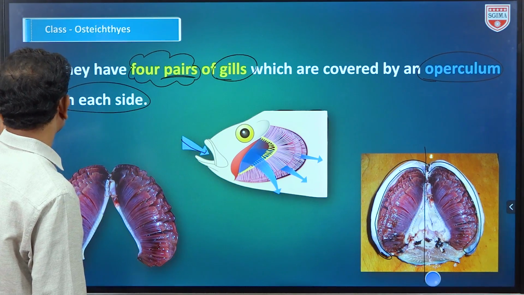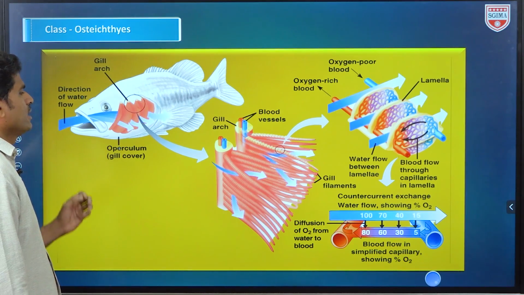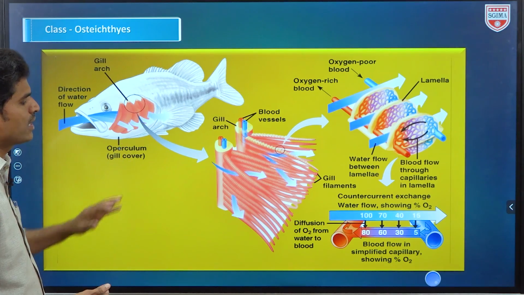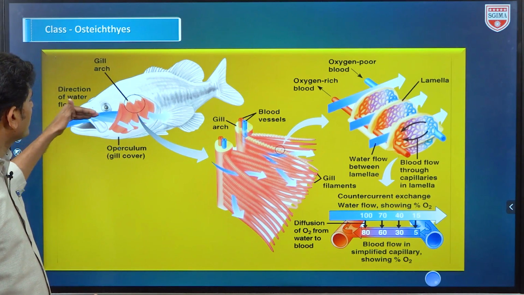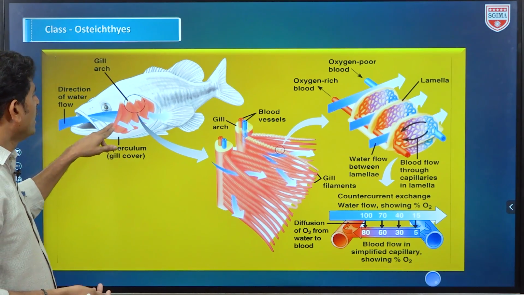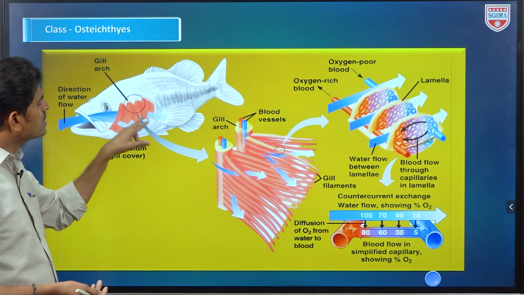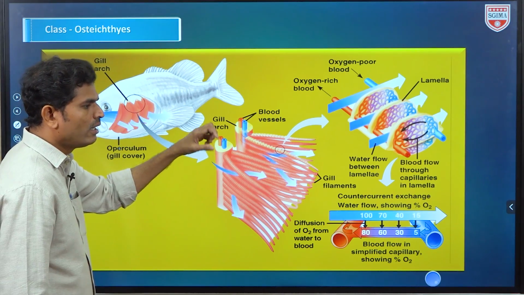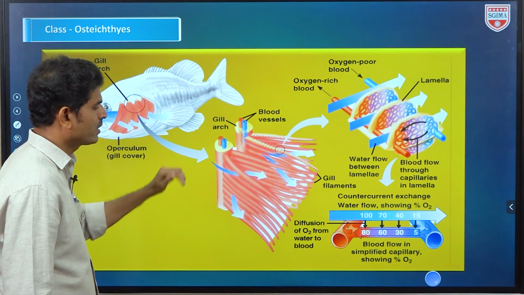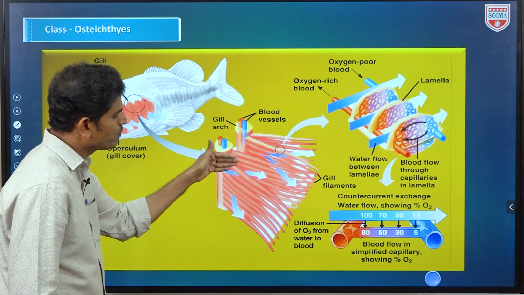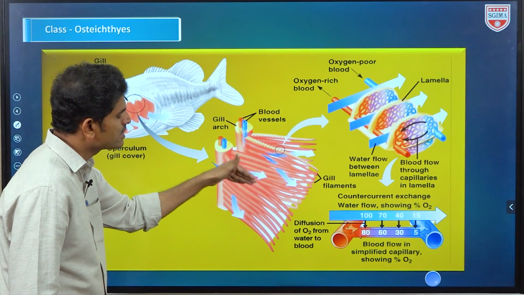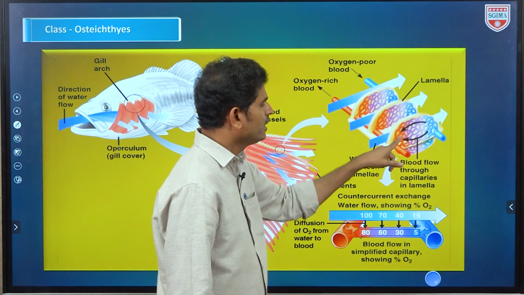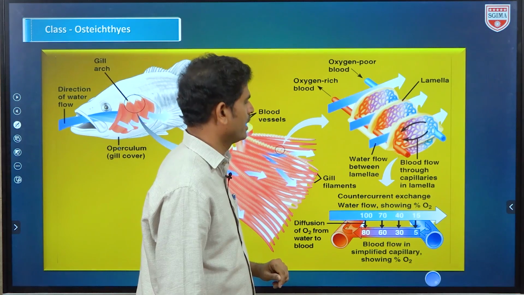So let us see that next one. Yes, here a little bit of the mechanism of how gases are exchanged, I took this slide. So this water, that is the drinking water, will touch these gills, the gill lamella, this is the whole gill lamella. This is fresh water with a lot of dissolved oxygen. So the water travels along, touches the gills, and comes outside. While it travels through the gills, exchange of gases takes place.